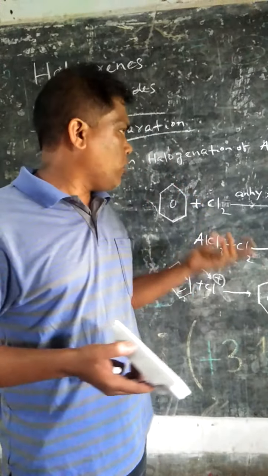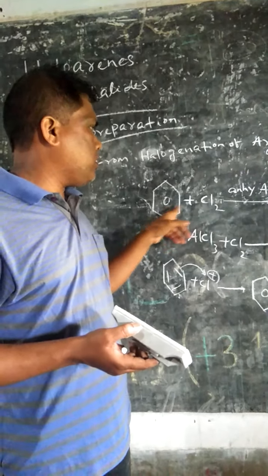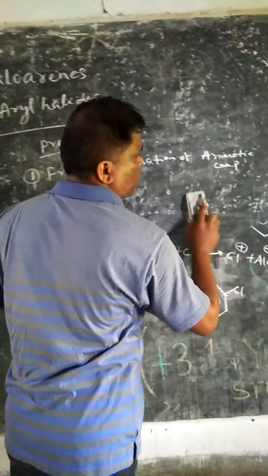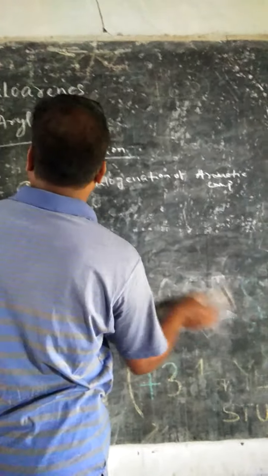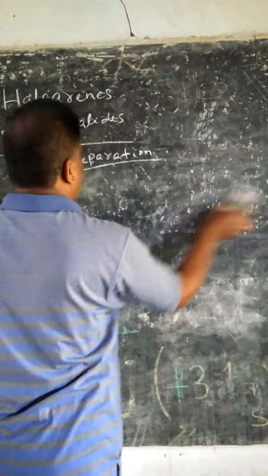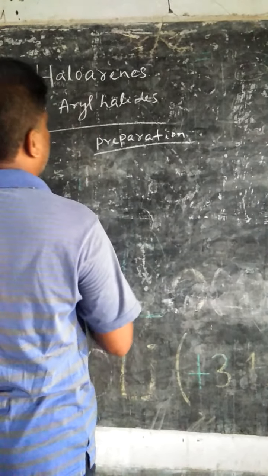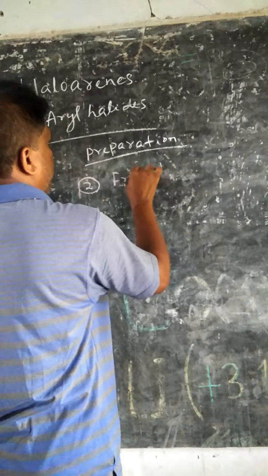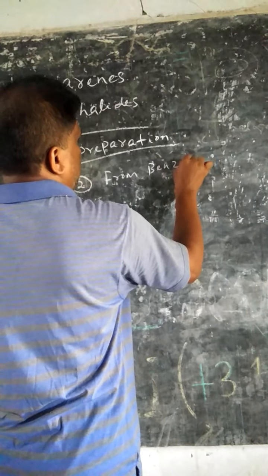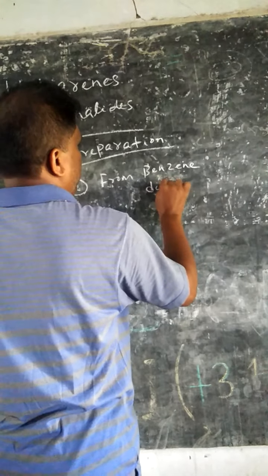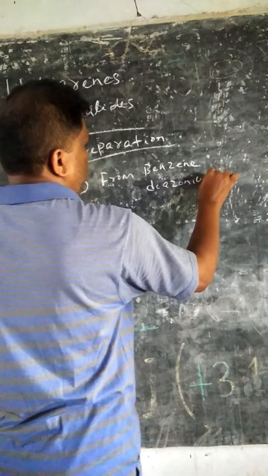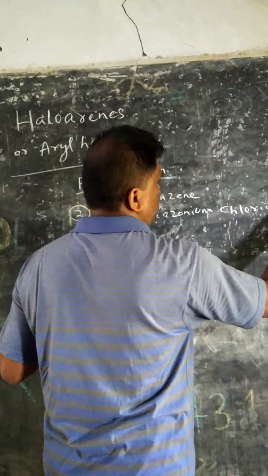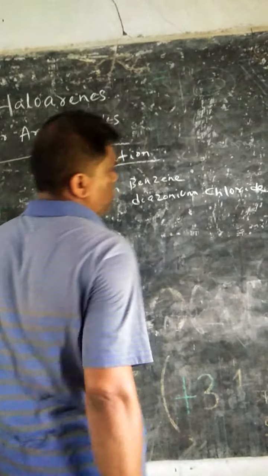Again, I will repeat this. Benzene reacts with chlorine in presence of anhydrous AlCl3 to produce chlorobenzene. Then the second preparation is from benzene diazonium chloride, in short form BDC.